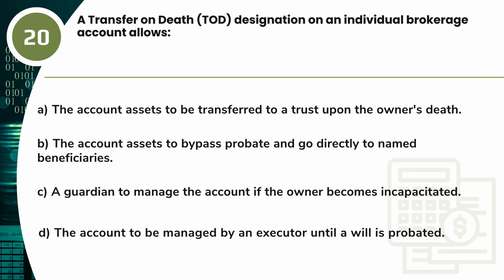Question 20. A transfer on death, TOD, designation on an individual brokerage account allows A. The account assets to be transferred to a trust upon the owner's death. B. The account assets to bypass probate and go directly to named beneficiaries. C. A guardian to manage the account if the owner becomes incapacitated. D. The account to be managed by an executor until a will is probated.